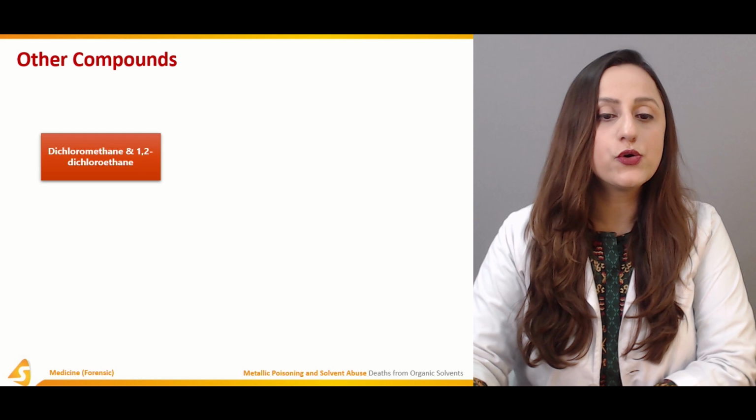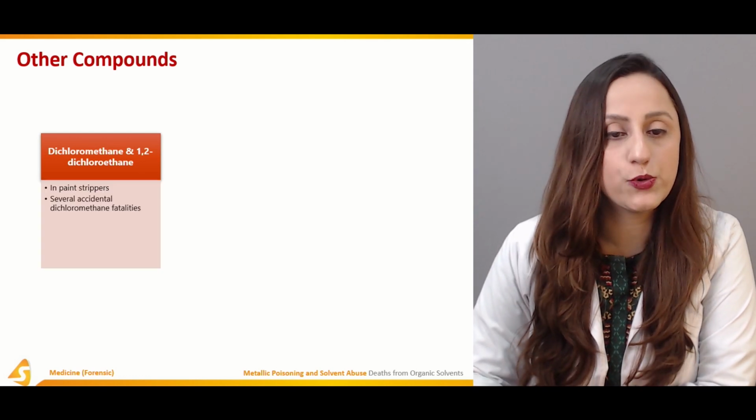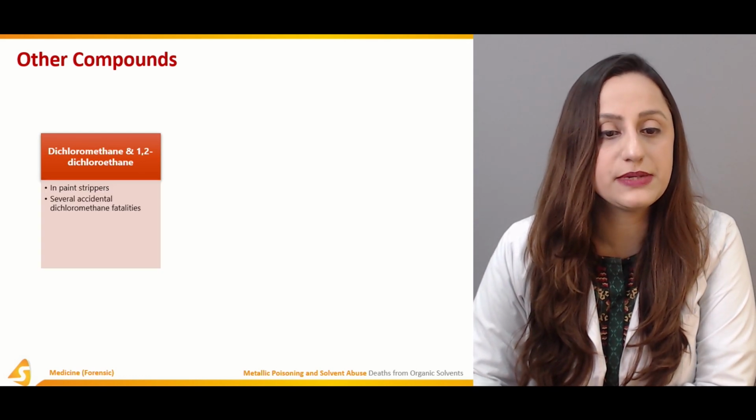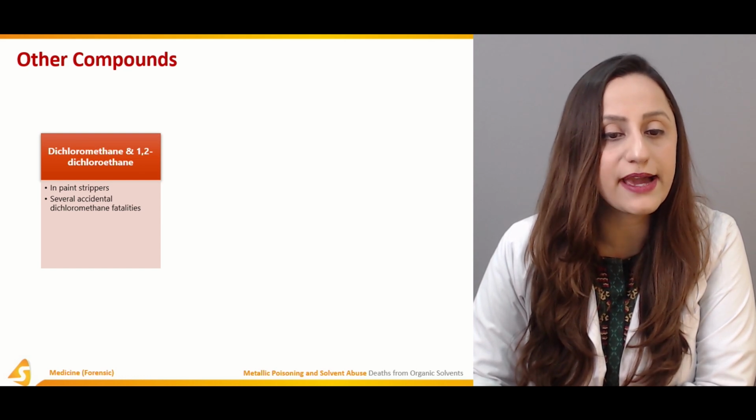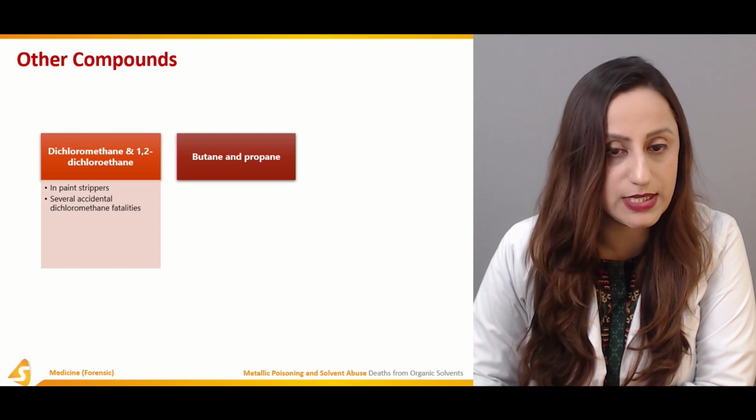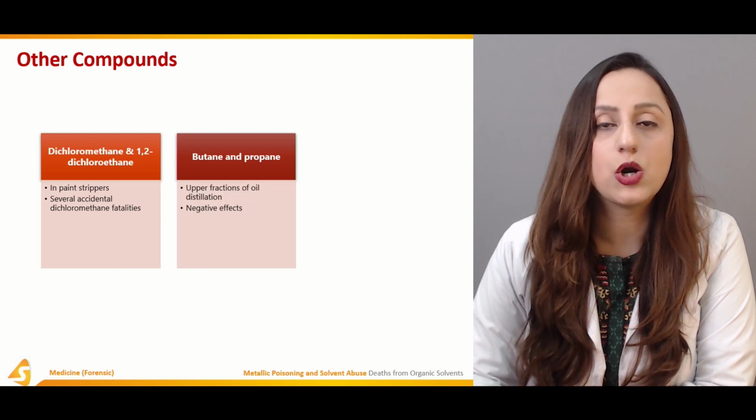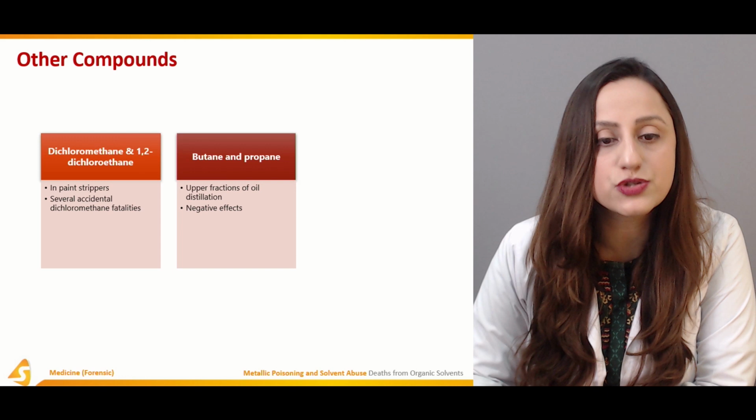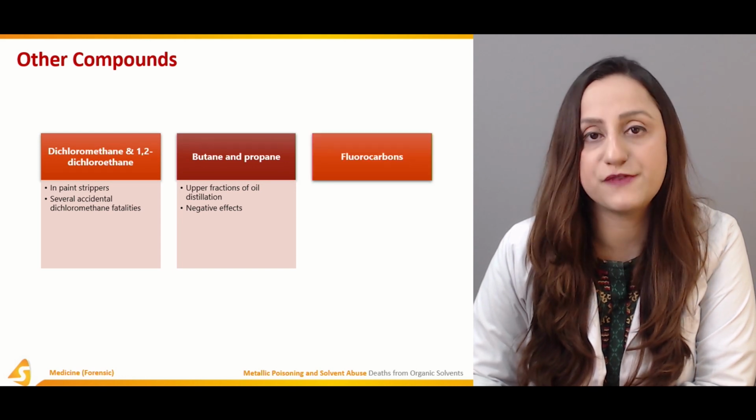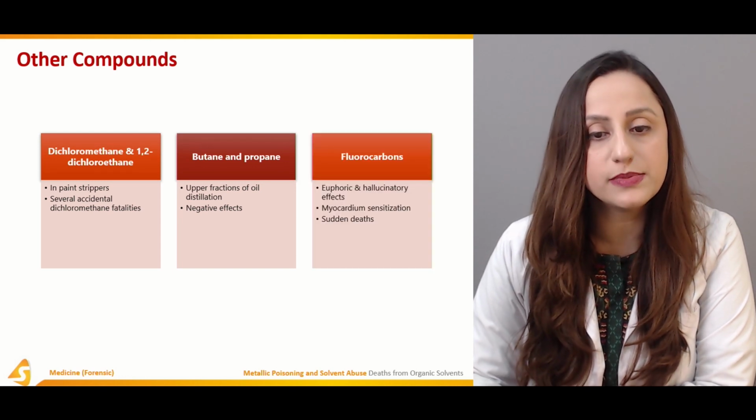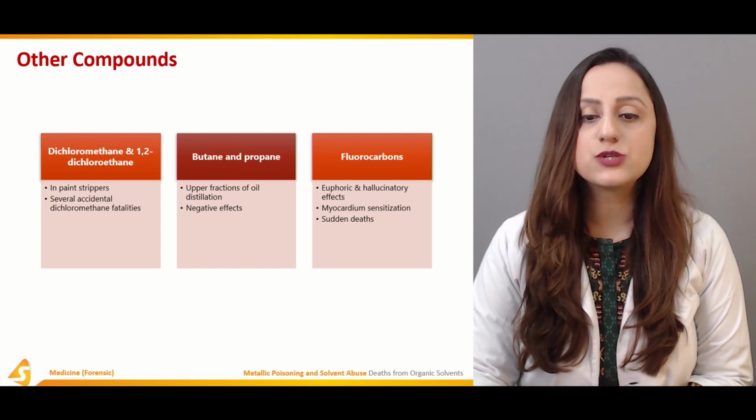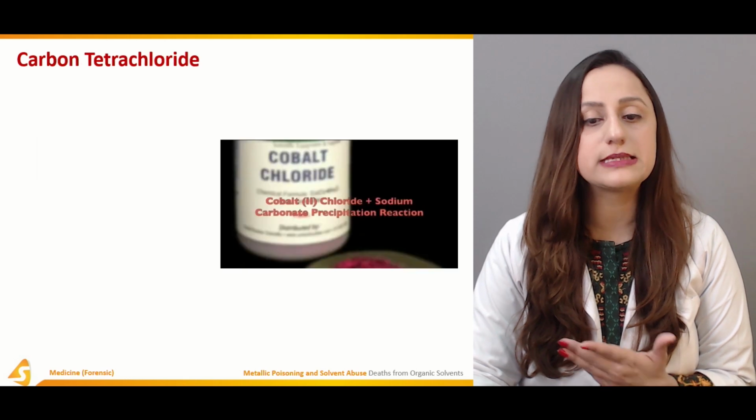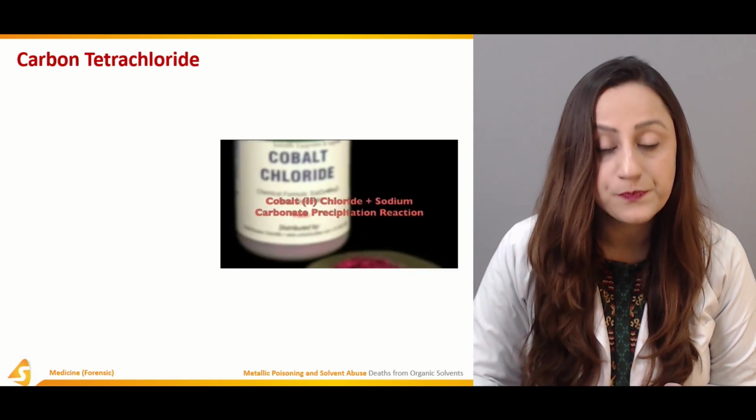We have dichloromethane and 1,2-dichloroethane that basically precipitate in paint strippers, and several accidental dichloromethane fatalities occur in such cases. Then butane and propane are also being misused, the upper fractions of the oil distillation, and they have negative effects. We have the fluorocarbons that basically cause euphoric and hallucinatory effects, as well as myocardium sensitization, and sudden deaths are observed in such cases.